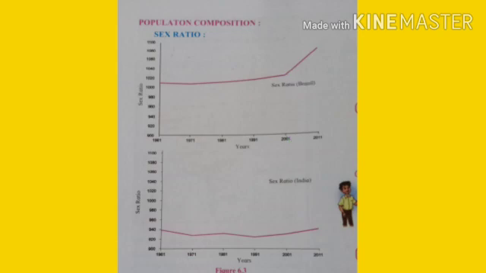But from 1971 to 1981 we can see that the sex ratio is stable, but afterwards it starts to increase, and again the rapid increase we can see from the year 2001 onwards in the country Brazil. And next, if you consider India, in the same manner, I already told that the sex ratio is 940. So we can understand the sex ratio is very less in India.